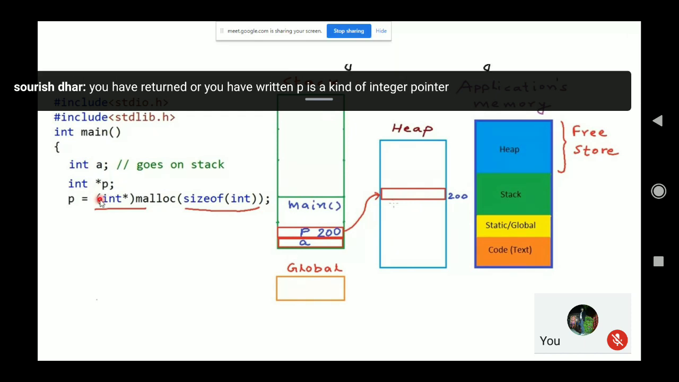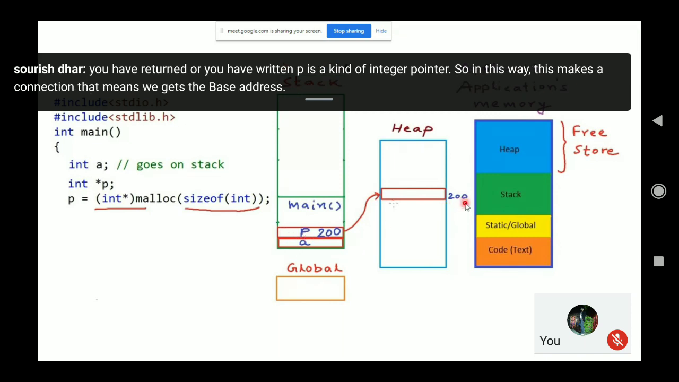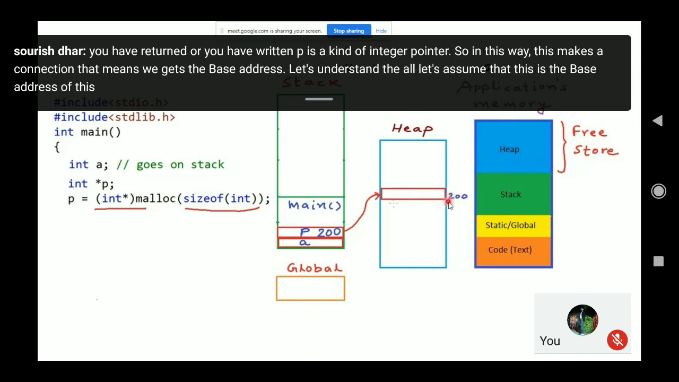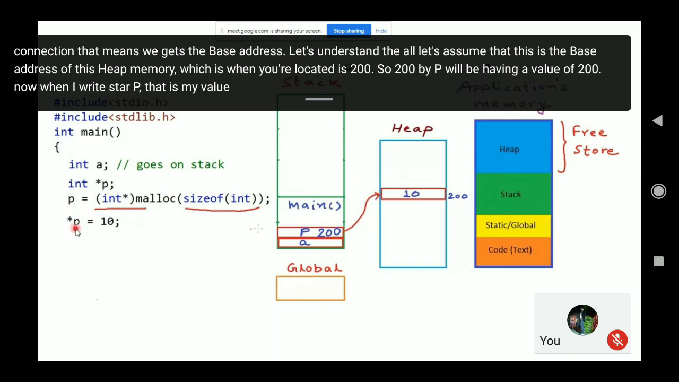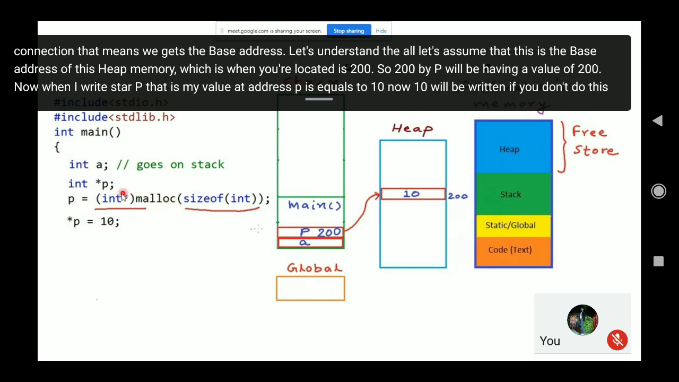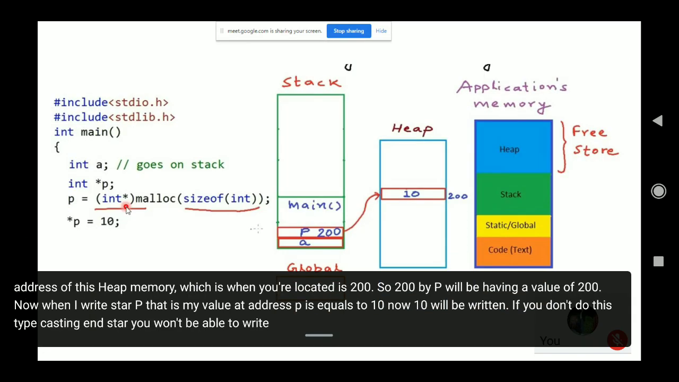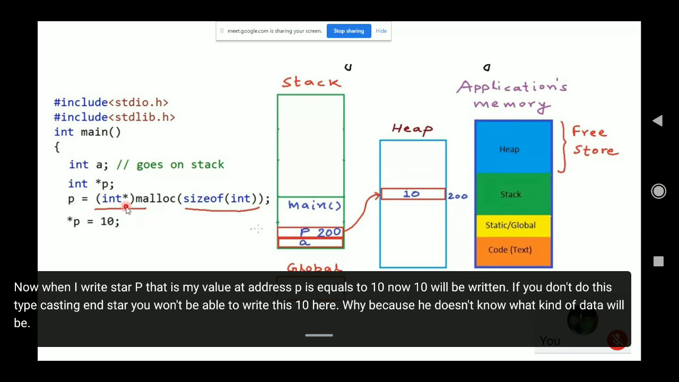So in this way, this makes a connection. That means P gets the base address. Let's assume that the base address of this heap memory which is being allocated is 200. So P will have a value of 200. Now when I write star P, that is, the value at address P equals 10, now 10 will be written. If you don't do this typecasting int star, you won't be able to write this 10 here. Why? Because the heap doesn't know what kind of data will be stored. So if I have to store a character value here